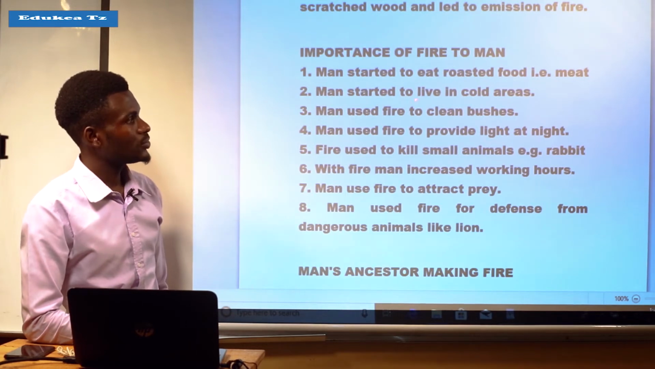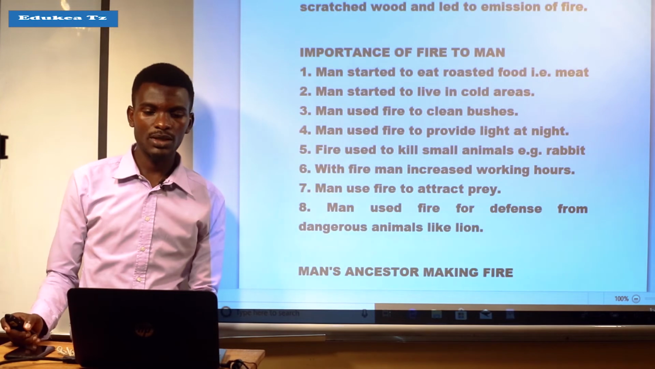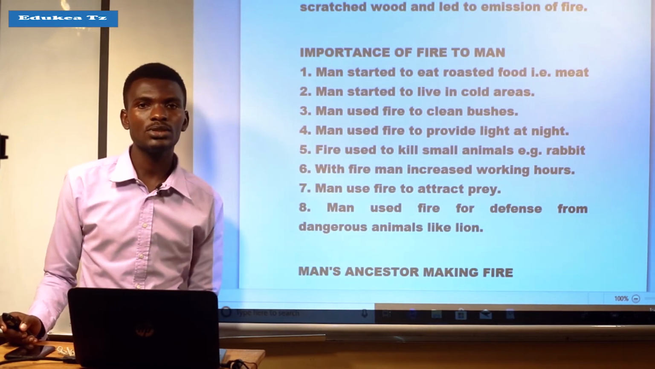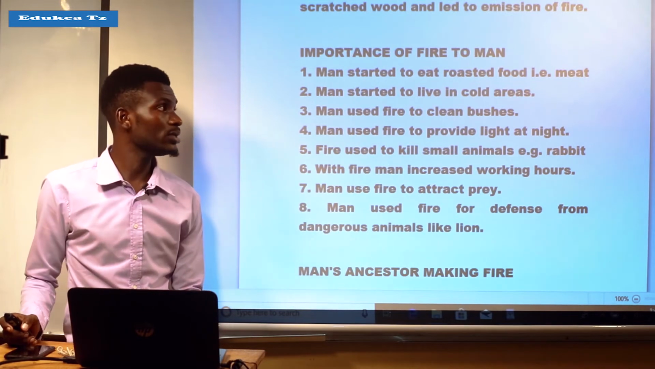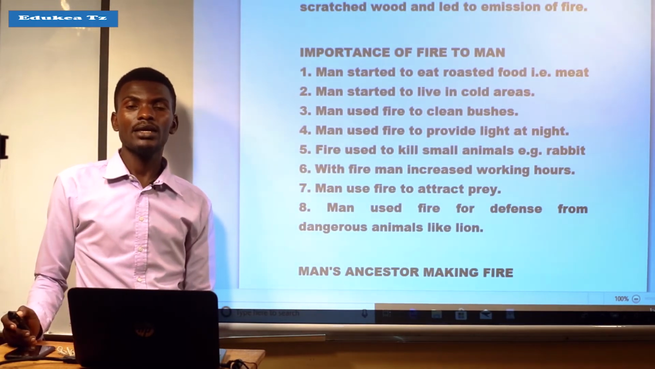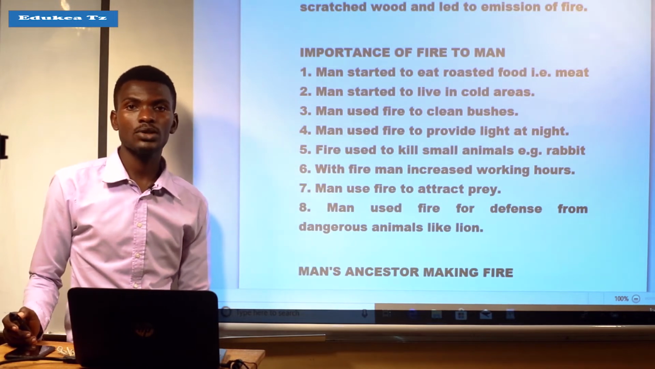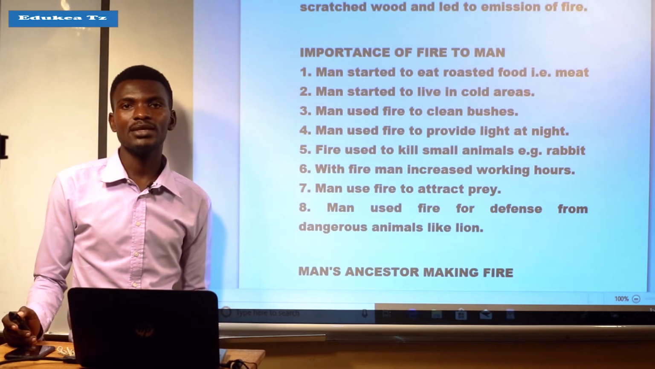Also, man started to live in cold areas. It means that by that time, before the discovery of fire, man could not live in the cold areas. But after the discovery of fire, he managed to live in cold areas because fire was there to provide heat.